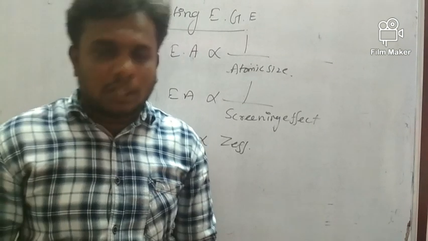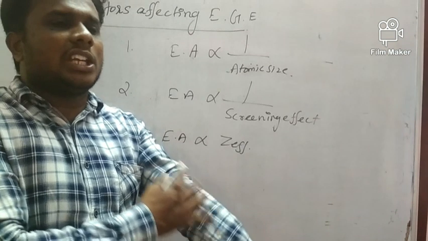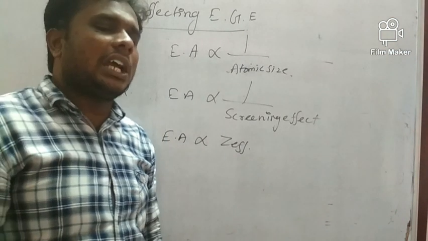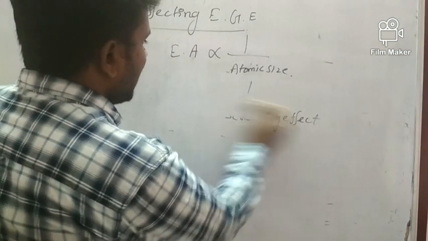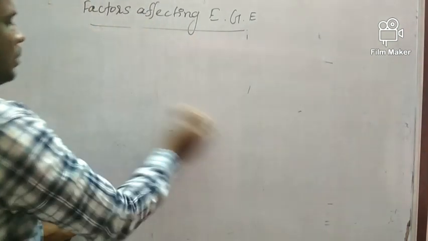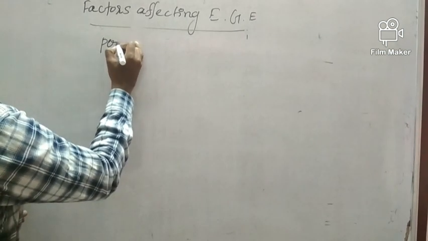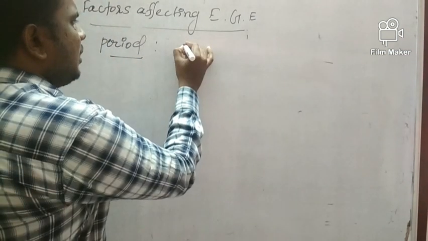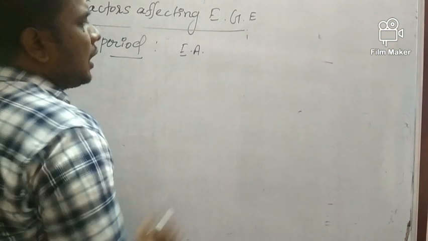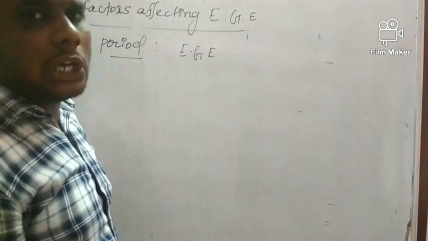So next one, variation or periodicity of electron affinity along the period and along the group. First we'll see along the period. So along the period, what will happen to electron gain enthalpy? Generally it increases.